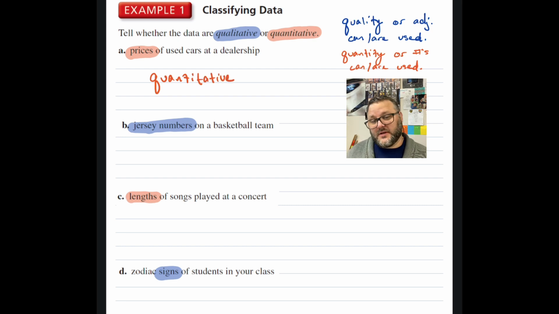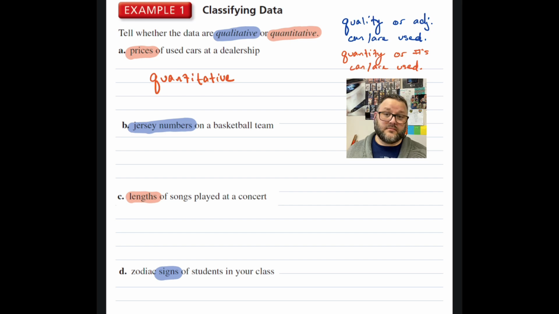What about jersey numbers on a basketball team? While they are numbers, they're not numbers you're going to be adding or subtracting. They're actually describing the player. It's a quicker, easier way to say, hey, foul on number 5, rather than foul on, oh, I forgot your name. It's coming back to me. Can you let me know?